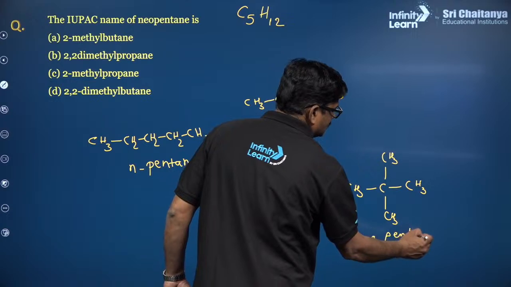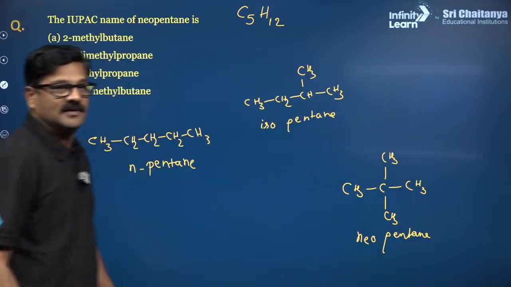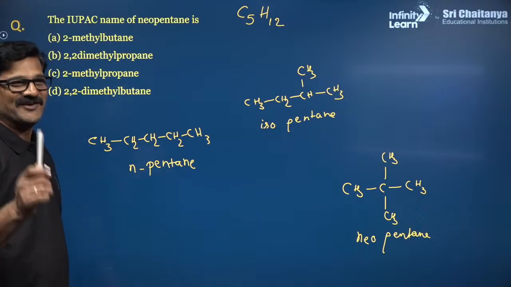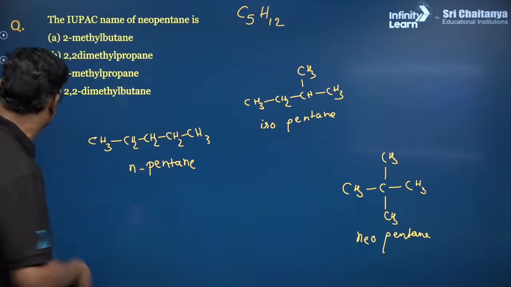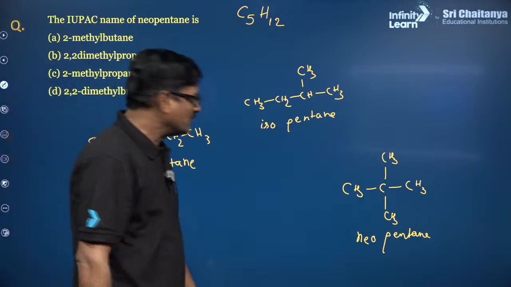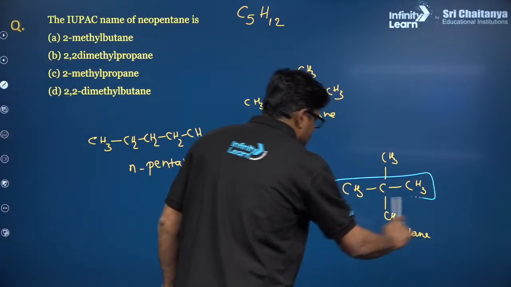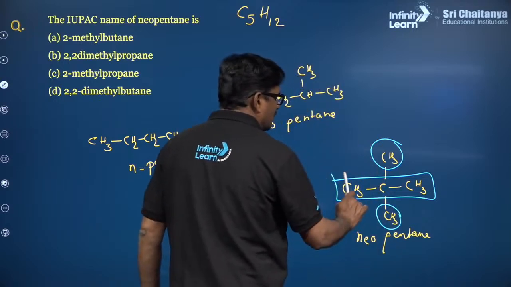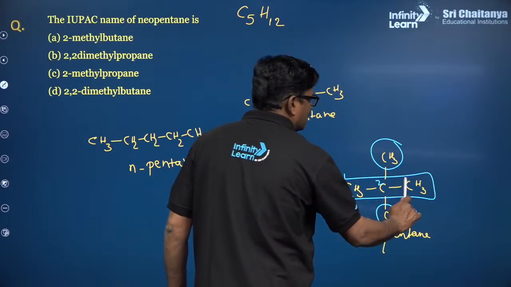In this neopentane, now this is the longest possible chain. It is propane and it has 2 methyl groups: first carbon, second carbon, third carbon.